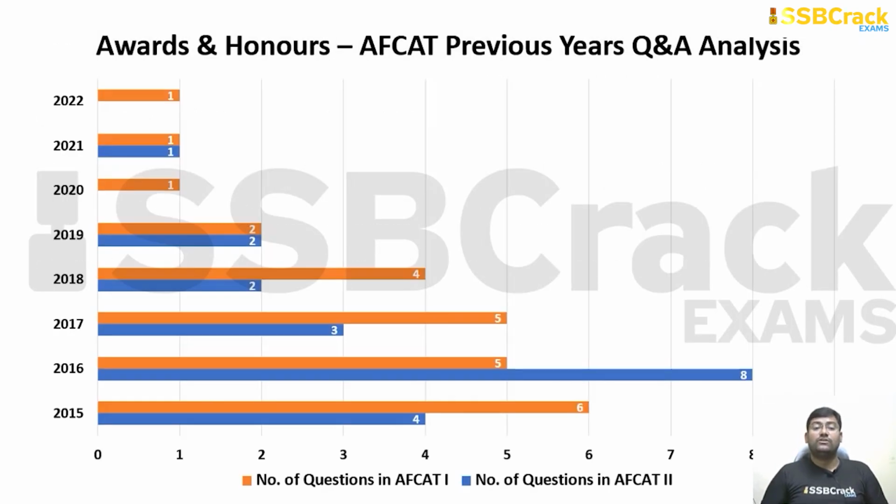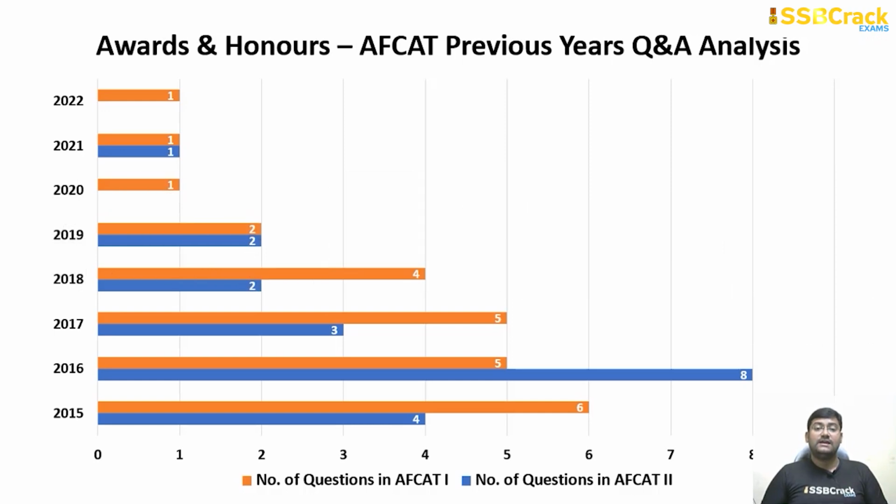So next comes awards and honors. Here also, going through the trend, every year at least one question is being asked. If I can give you the example, in the recent 2022 AFCAT 1 paper, there was a direct question that was asked: Nobel Prize for Literature was given to whom for 2021? The correct answer was Abdulrazak Gurnah.